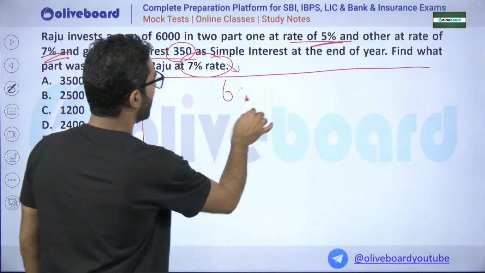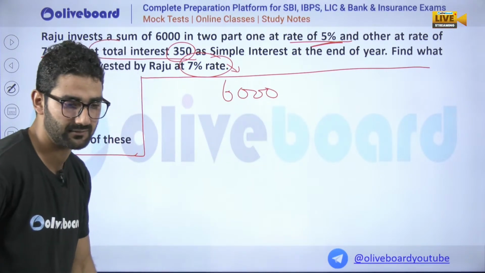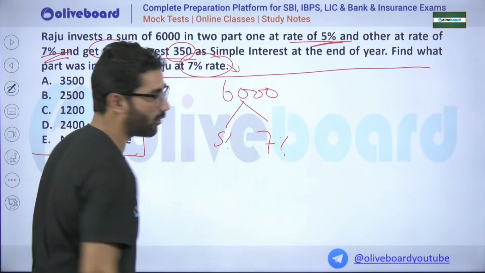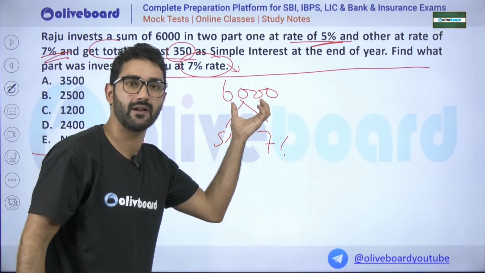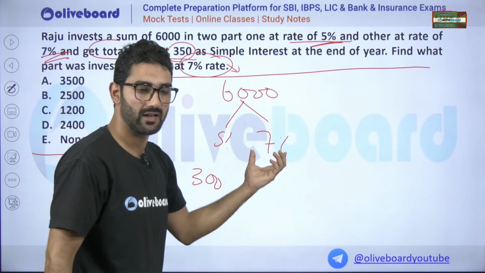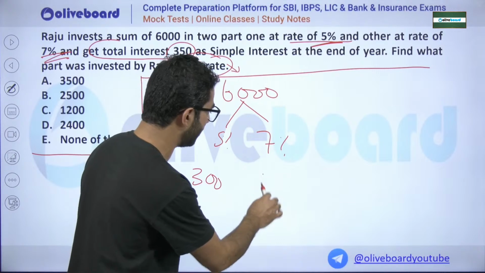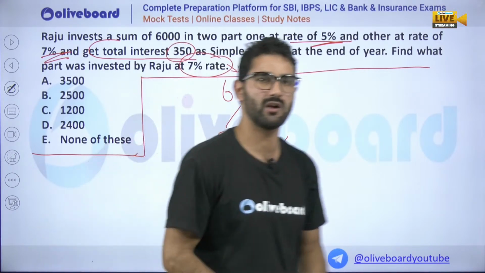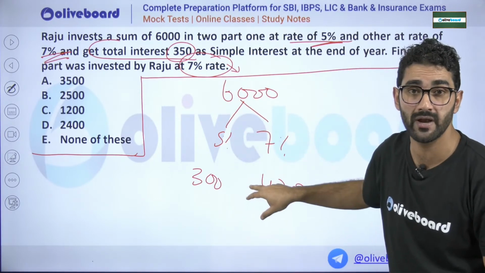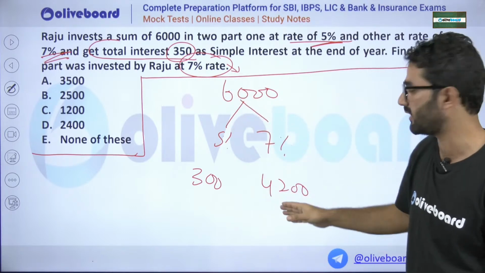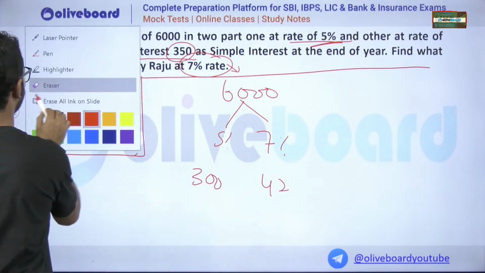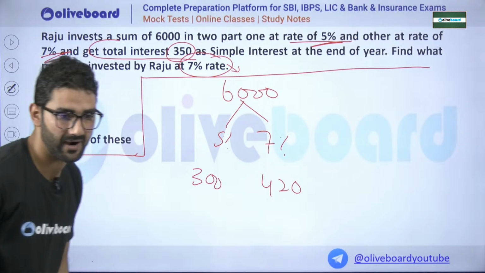If Raju has a total amount of 6,000, yes my dear, he is splitting into 2 parts, at 5% and 7%. Go for it. 10% will be 600, 5% will be 300. If I calculate 7%, it will be 7 into 6 is 42. 5% is 300, 2% will be how much? 1% is nothing but 60, so 2% is 120. So it will be 420. Yes, my dear. Calculate now.